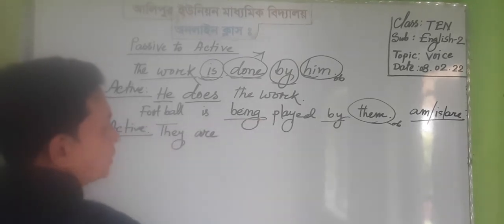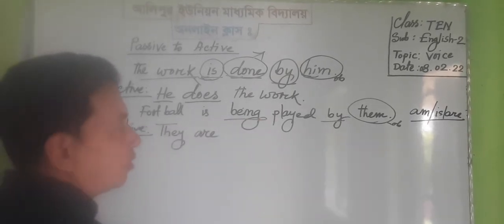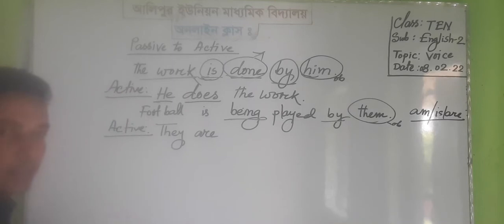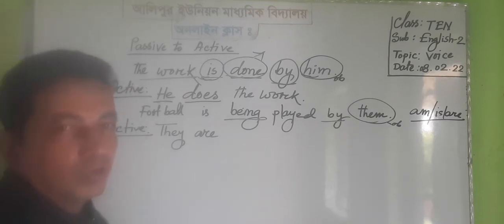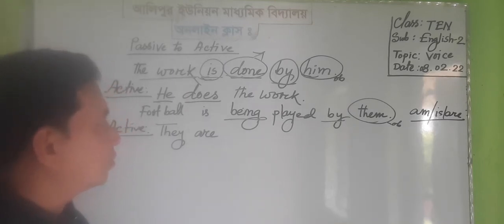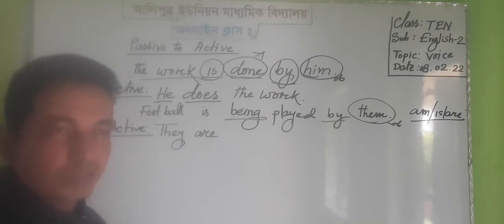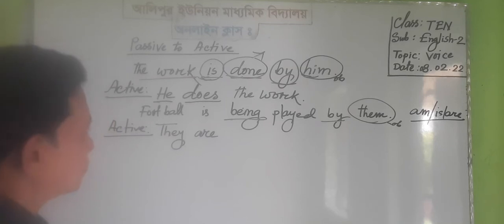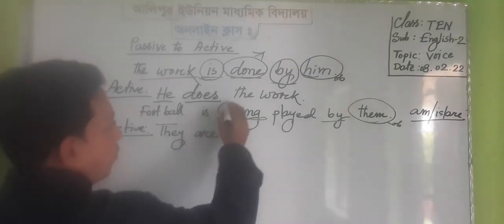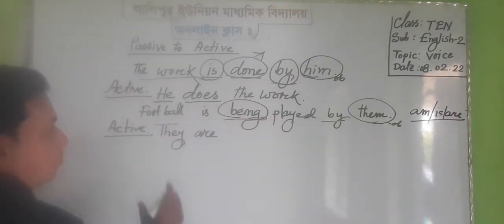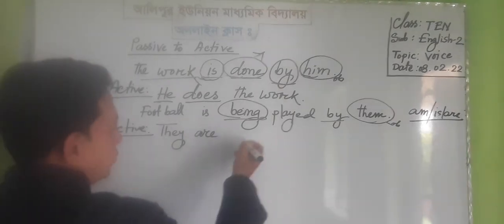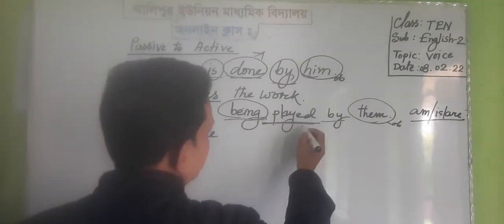and being will be omitted because being is an unnecessary auxiliary. In active voice there is no chance to write being, because it is the auxiliary of passive voice, but it is not the auxiliary of active voice. So we should omit the auxiliary being, and we have to change the main verb from past participle.